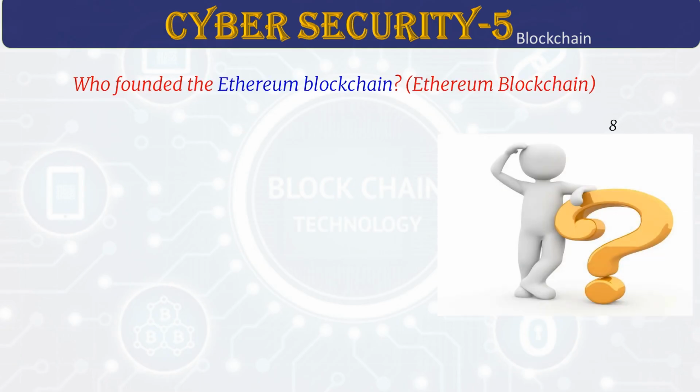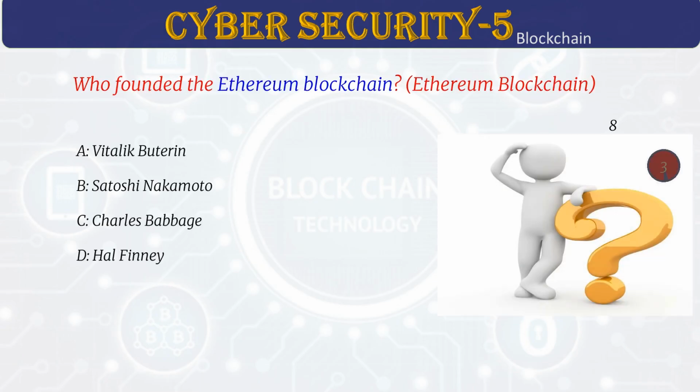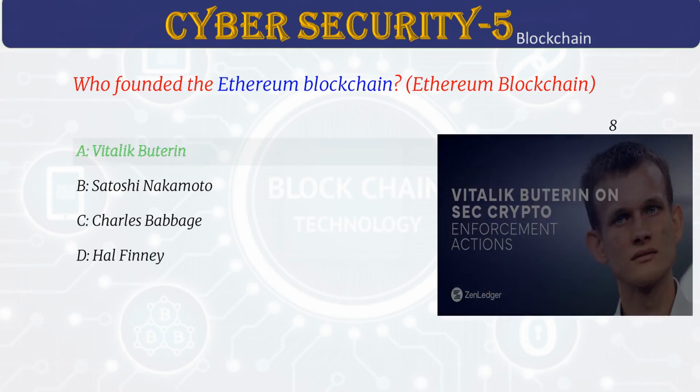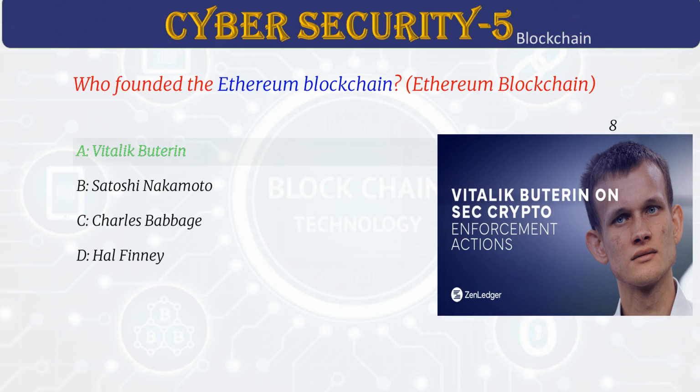Who founded the Ethereum blockchain? Answer A. Vitalik Buterin. Vitalik Buterin came up with Ethereum in 2013. It officially launched in 2015. Ethereum is more than just for payments. It allows for programmable contracts. It also helps run decentralized apps called dApps.